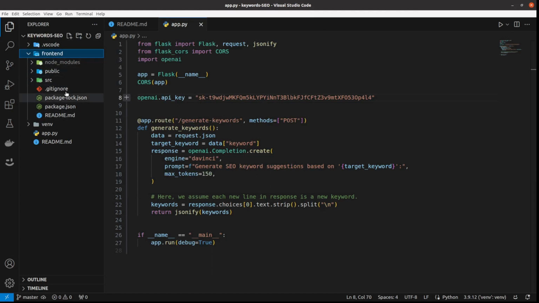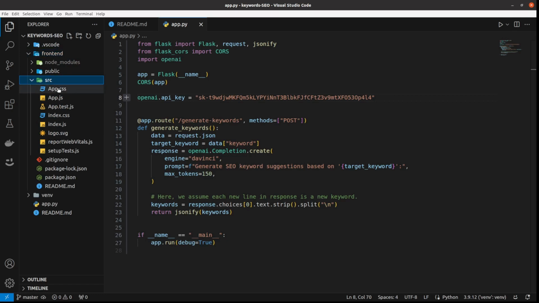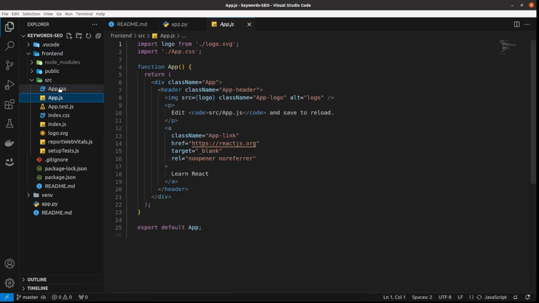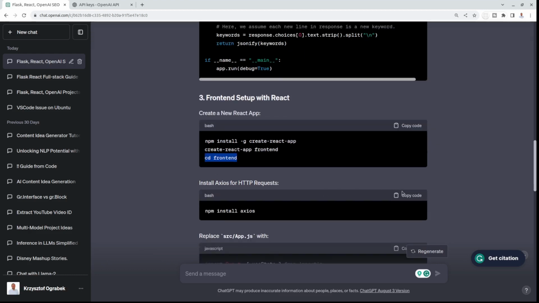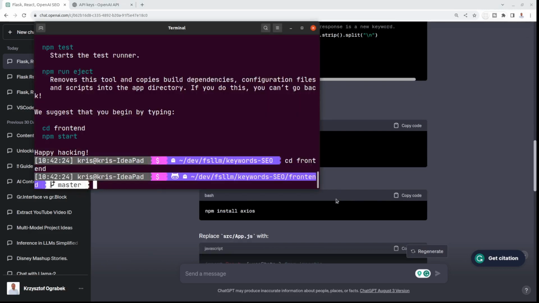And what you need to know about this project is this src directory, and these two files are what really interest us. App.js is the main one. So we're already here and it tells me to install Axios, so that's what I'm doing.